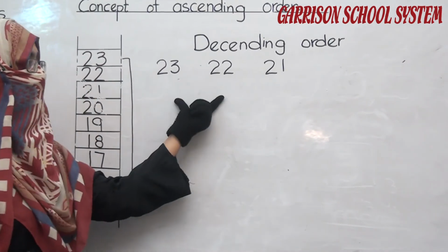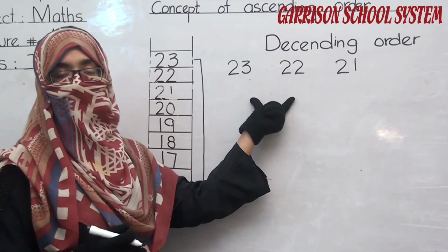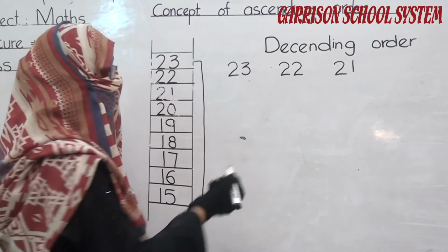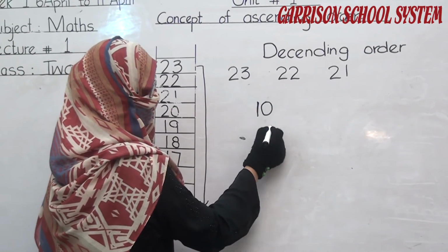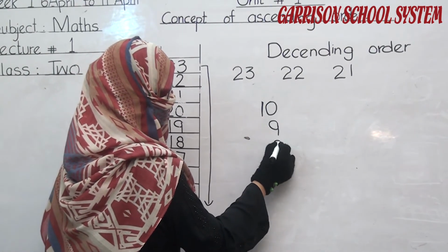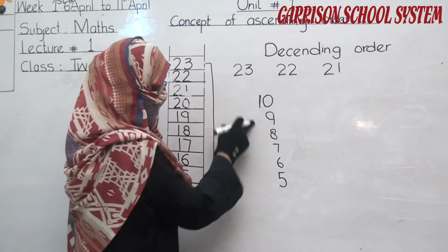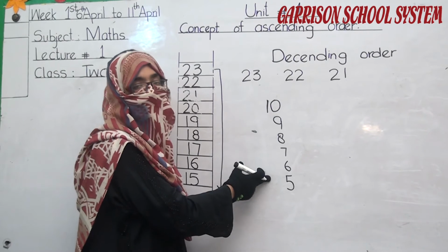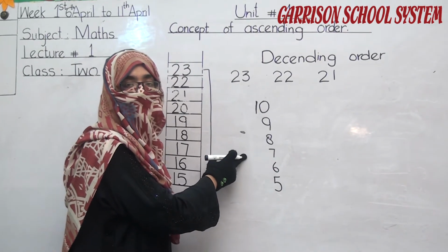In short, it is your backward counting. As we learned in previous classes, what is backward counting? The teacher said start counting from 10. We said 10, 9, 8, 7, 6, 5. These are backward counting, and we also know it as descending order.